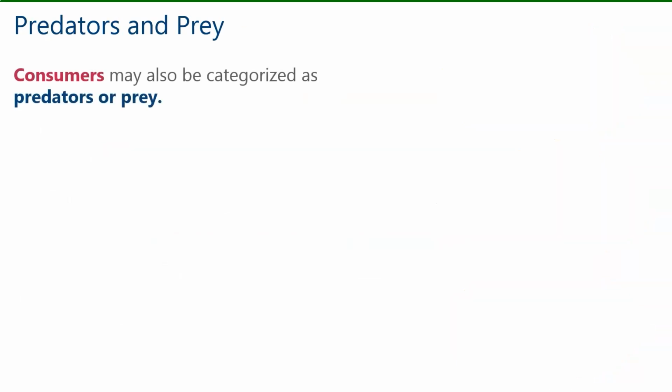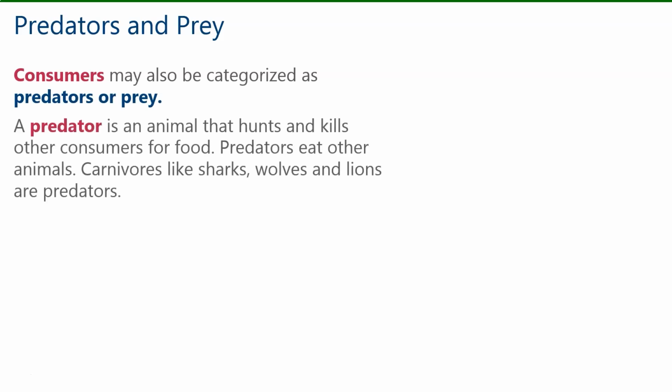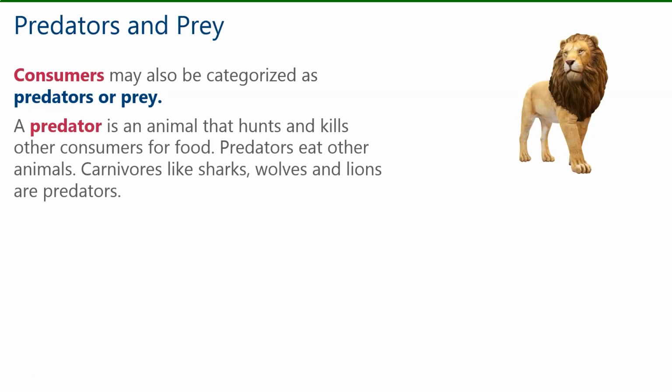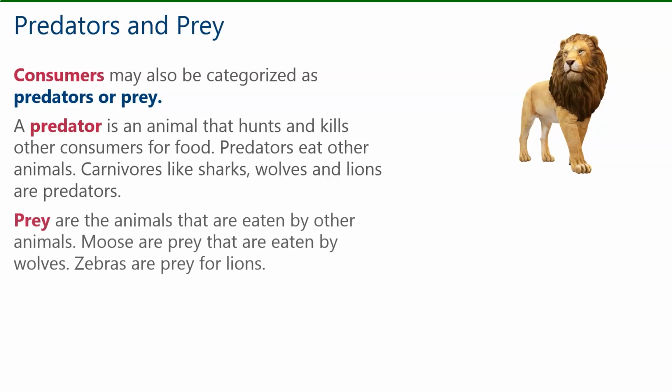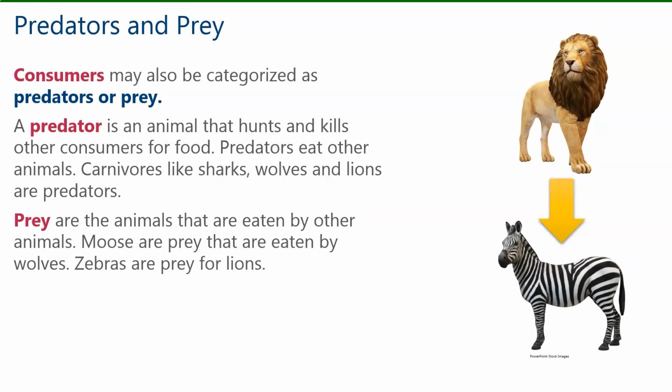Consumers may also be categorized as predators or prey. A predator is an animal that hunts and kills other consumers for food. Predators eat other animals. Carnivores like sharks, wolves, and lions are predators. Prey are the animals that are eaten by other animals. Moose are prey that are eaten by wolves. Zebras are prey for lions.